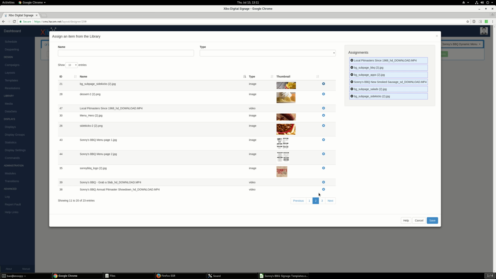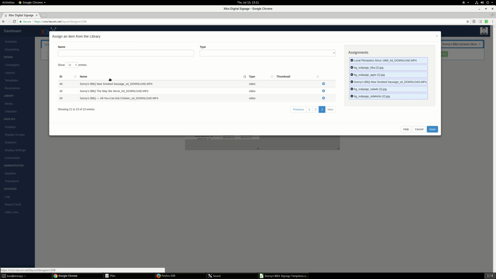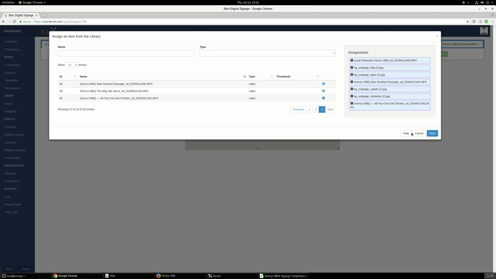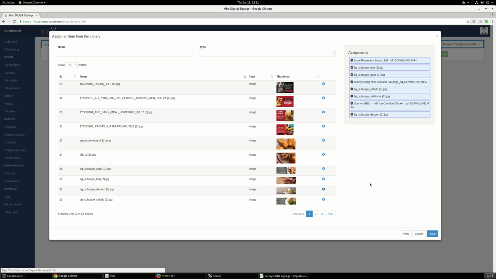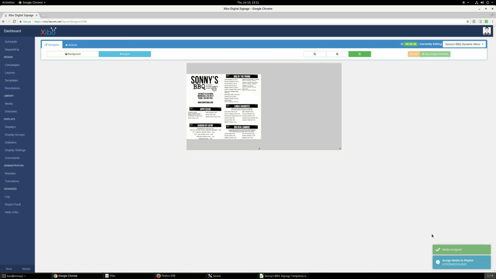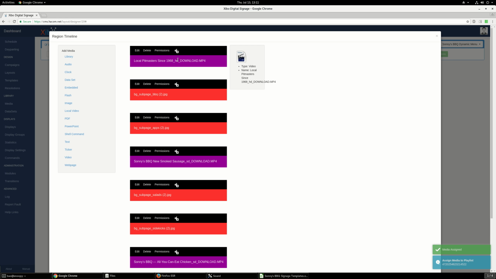And add this one, and then add the last image for the dessert. So the way I do it is I add a video and I add the BBQ. You know, I'm going through a sequence right there. And since it's a video, we should let it go through and run to completion.